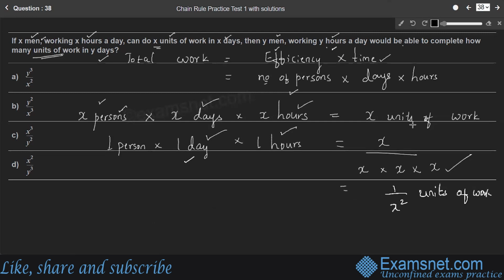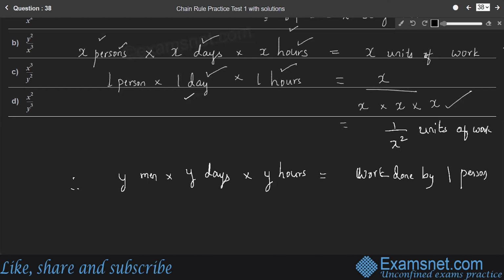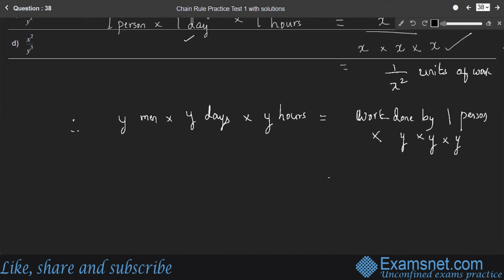Therefore, work done by Y men in Y days, and in Y hours: if one person can do 1 by X square units of work, then the work done by one person into the work done by Y persons in Y days in Y hours, into Y. Therefore, one person can do 1 by X square units of work into Y cube.